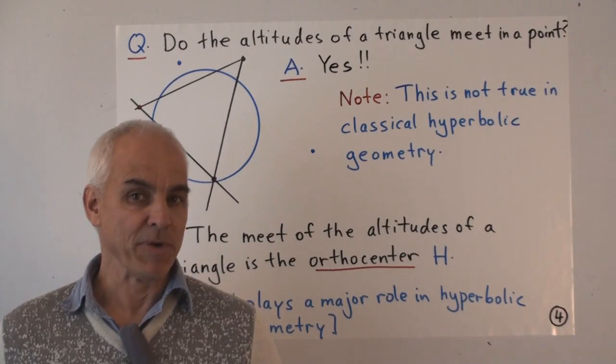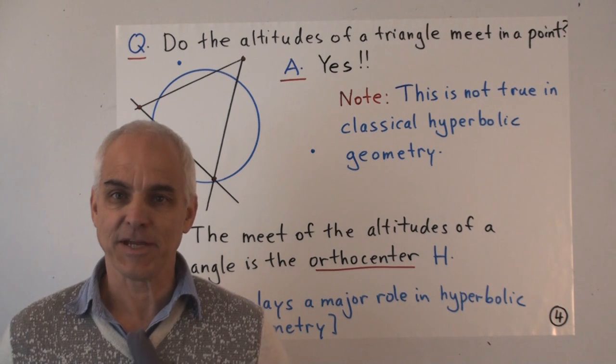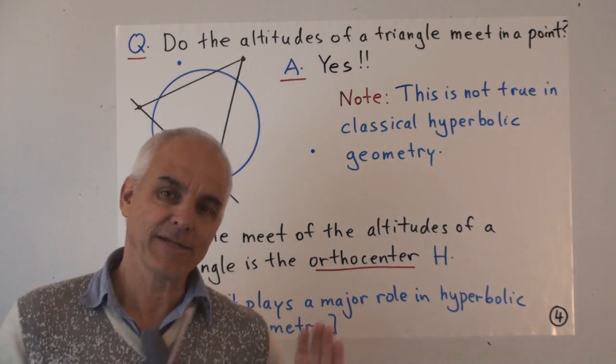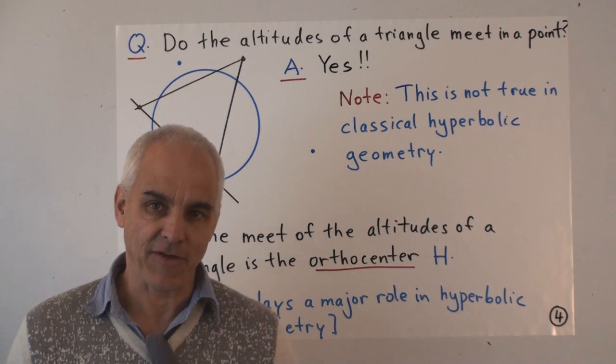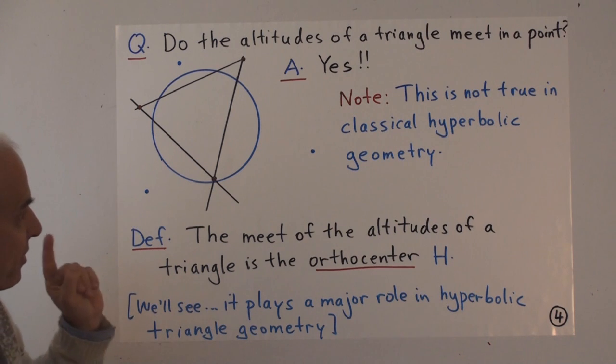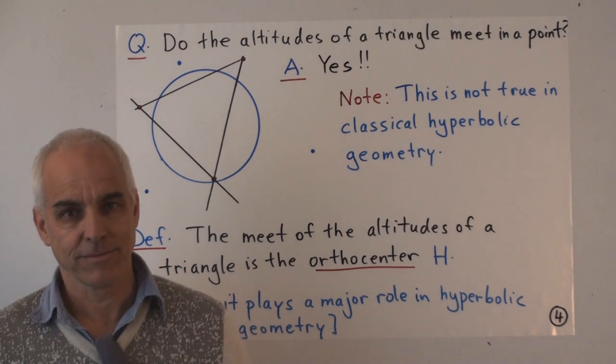So now that we know what perpendicular means, let's look at an interesting aspect of triangle geometry and ask, is it happening for us here in this hyperbolic situation? I'm interested in the question of whether the three altitudes of a triangle meet in a point.